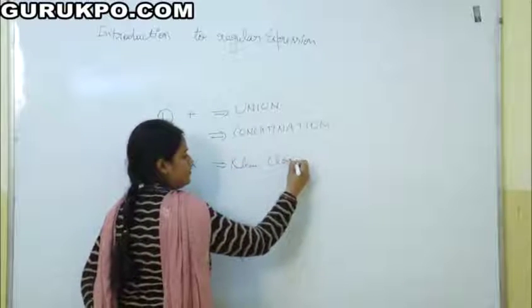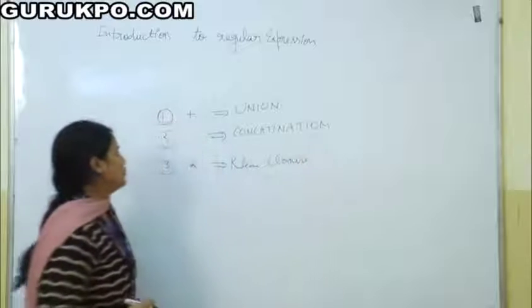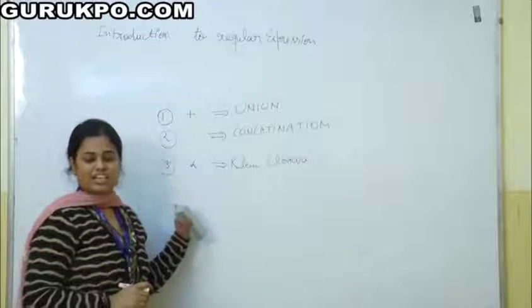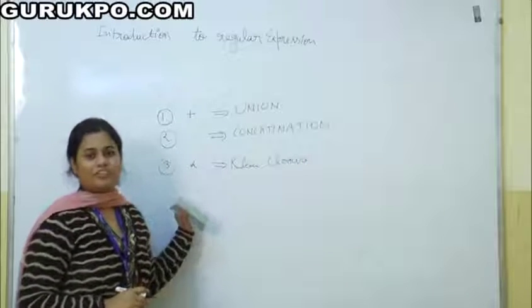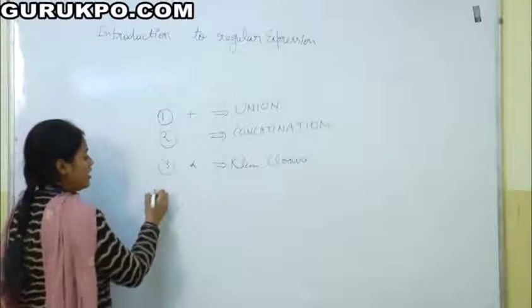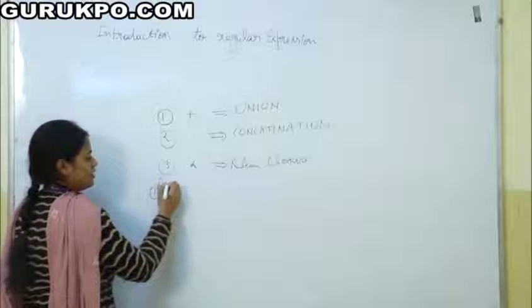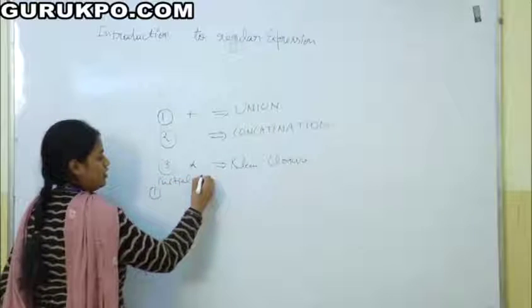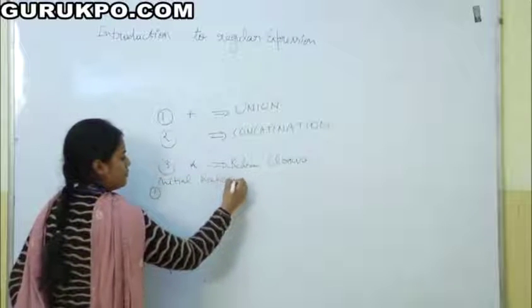Star stands for Kleene closure. These are some initial regular expression operations. Now some initial regular expressions.